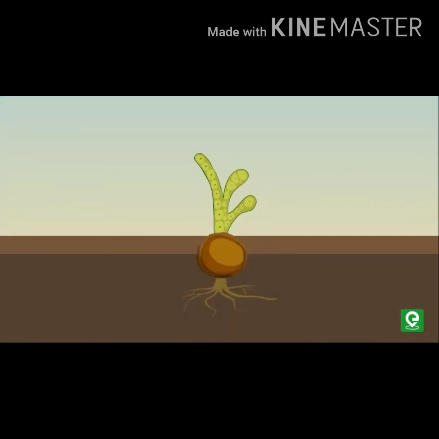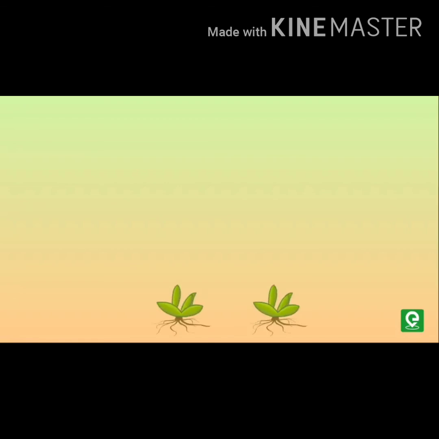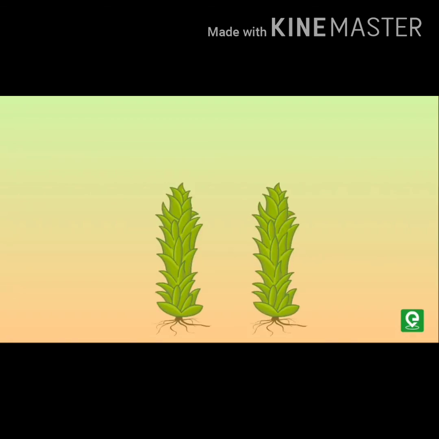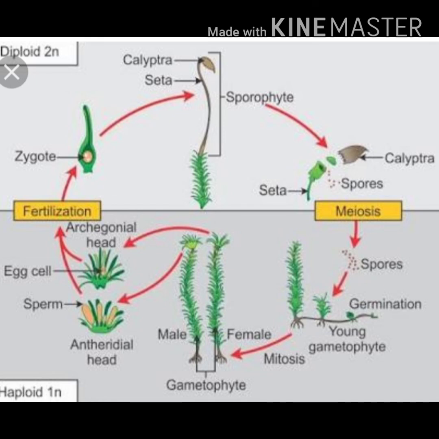From these spores, the first stage arises, that is the protonema stage, and from the protonema stage again we can see the leafy stage. This is called the gametophyte because it bears gametes. This gametophyte again bears a sporophyte and spores are produced, and these two stages alternate with each other, the sporophytic stage and the gametophytic stage.